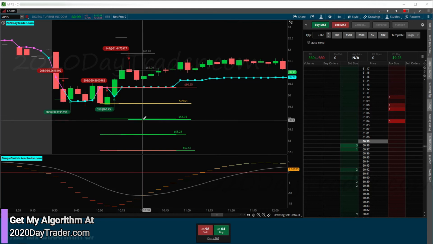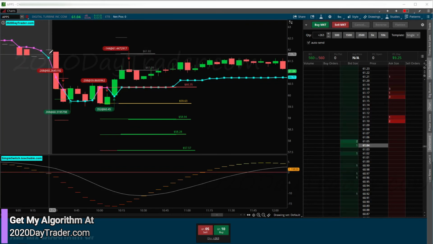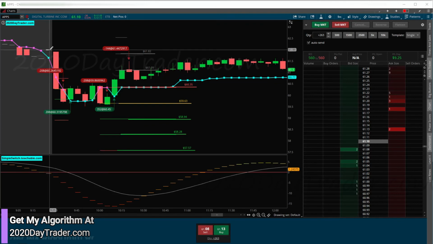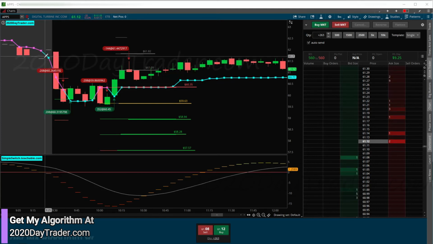Okay, so then we had APPS, which gave us two trades. The first trade right here, we have our switch, which was a little sketchy because it's on a glitch. The glitch is basically when you have this nice row of colors pre-market, we get a change in color, and then we're right back into the same row of colors. I don't usually like to trade off of that. That glitch can sometimes mess me up. But I only count that for pre-market. If it happens during the day, it's fine. It's just pre-market right before the market opens. This last candle glitch sometimes, at least that's what I call it.